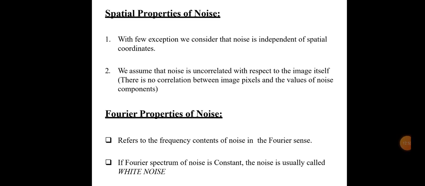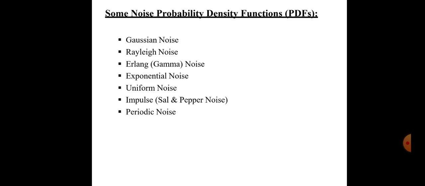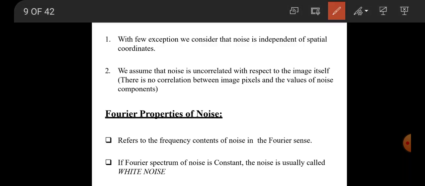Spatial properties of noise. With a few exceptions, we consider that noise is independent of spatial coordinates. We assume that noise is uncorrelated with respect to the image itself. There is no correlation between image pixels and the values of the noise component.